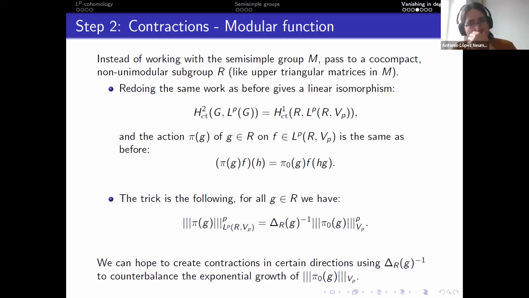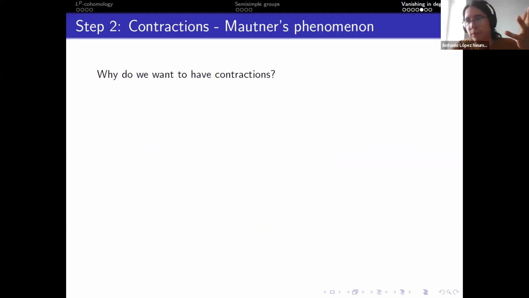So this operator norm, this pi 0 g, is like the bad guy of the story. This is a number that can grow exponentially fast. And the idea is that this modular function of R is something that will contract, and potentially we can produce elements that end up contracting the operator norm. So precisely, what do we want to do with this contraction? Roughly, what we want to do is the following thing. We want to run a version of Potter's phenomenon.